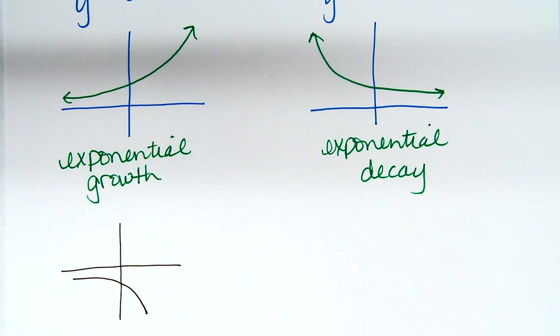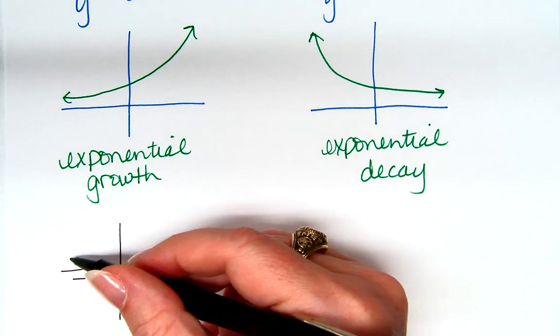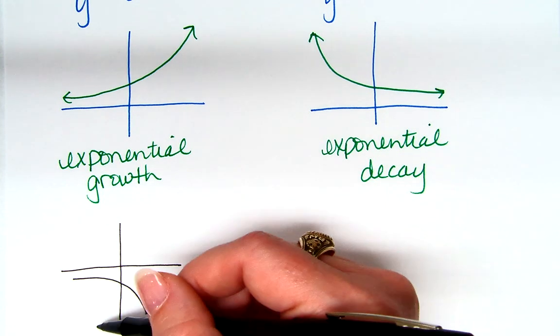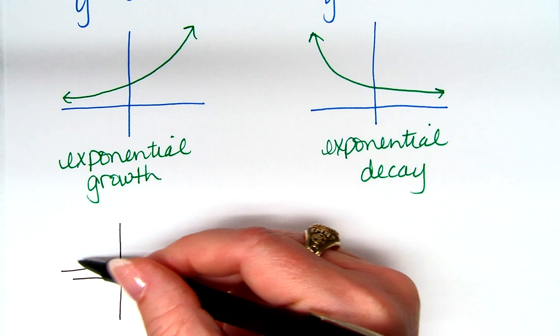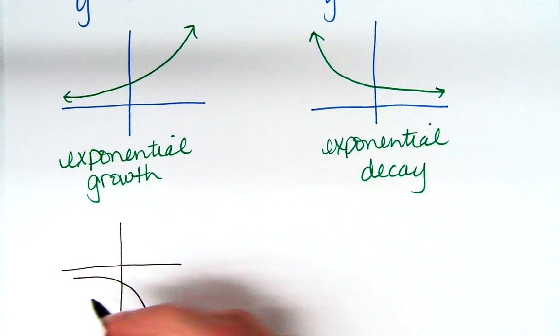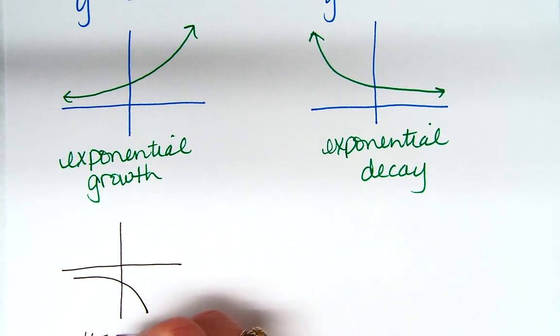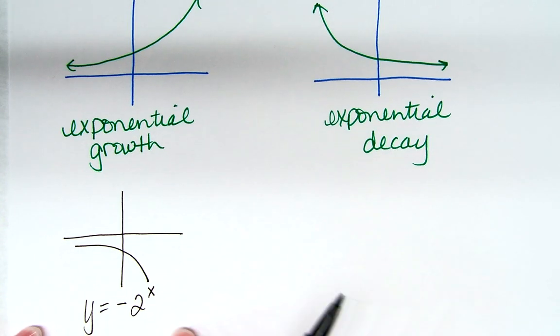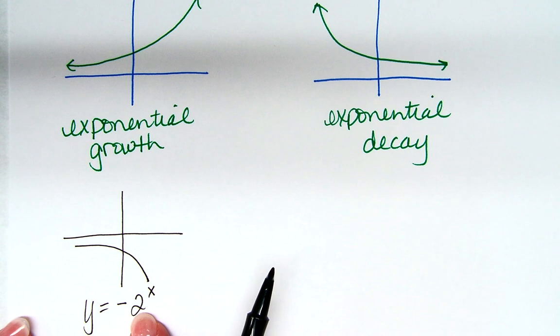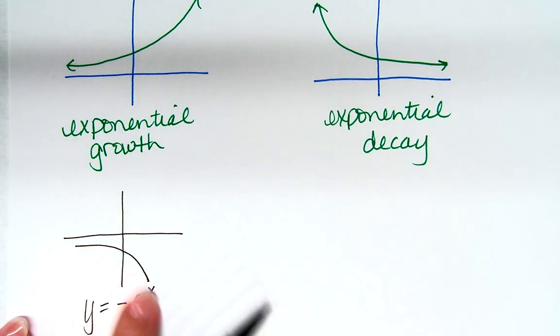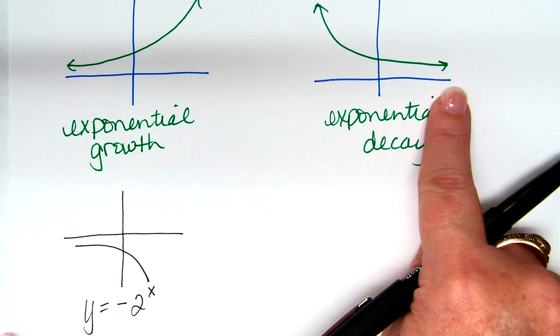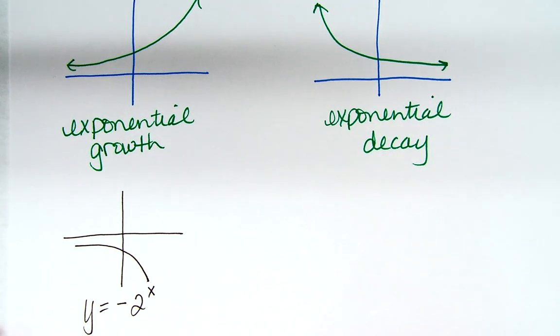Why do you think it's growth? Because it's going in the direction, but it's just flipped upside down. It is, right? It would be going this way, but it's reflected this way. If it was not reflected, wouldn't it be like this? So that would look something like maybe negative 2 to the x, right? Negative 2 to the x is still growth because that base is still a 2. But it's falling, so you think it should be decay, except it's not falling in the right pattern. Does that make sense? Okay?